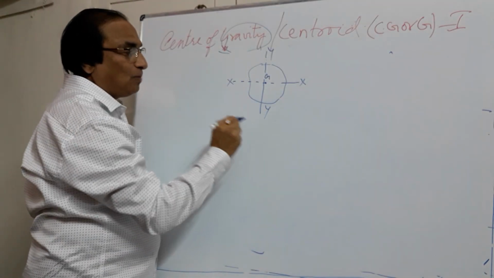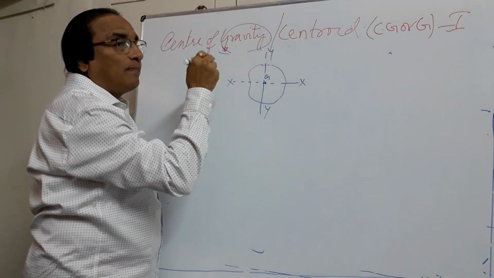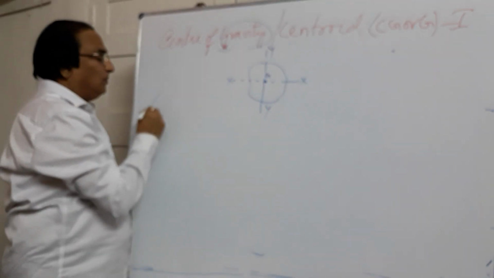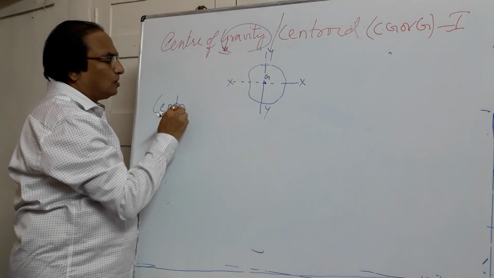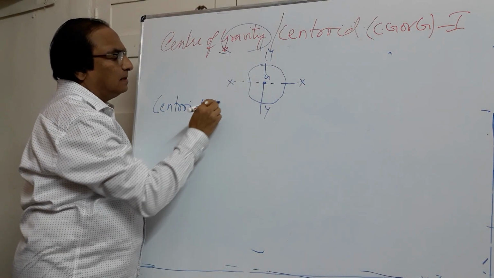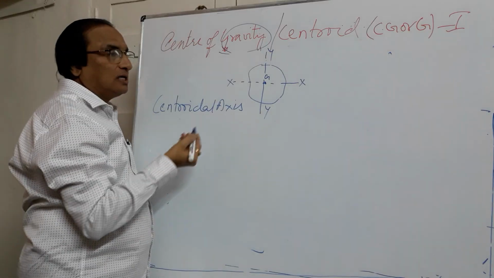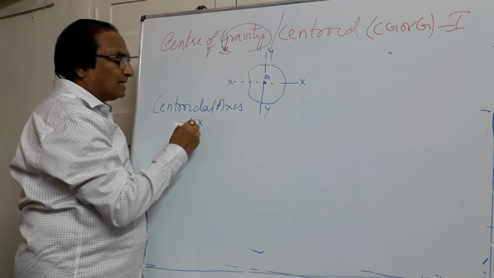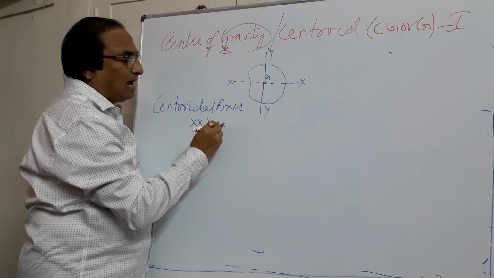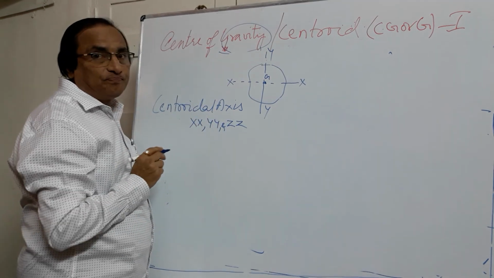So xx, yy and zz are all passing through the centroid. We call those axes centroidal axes, because they are passing through a centroid, and we usually represent them as xx, yy and zz.